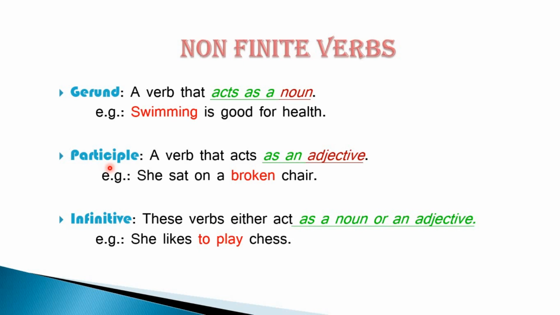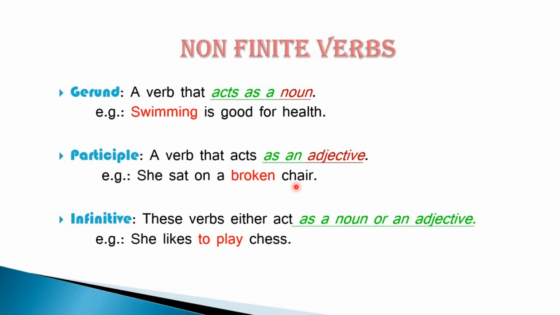Coming to participle. Participles are those verbs which act as an adjective. Like she sat on a broken chair. So you can see I have two verbs. One is sat and other is broken. Sat is your main verb and broken is the past participle form of break. Now here this word is qualifying a noun.